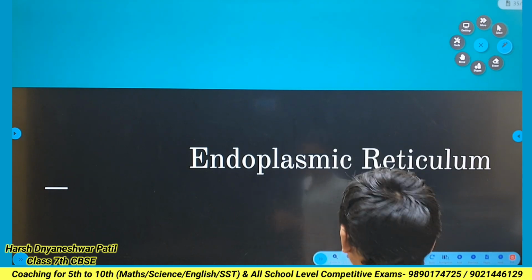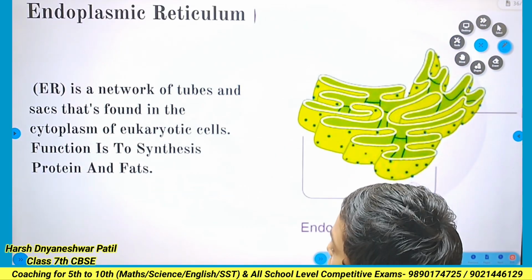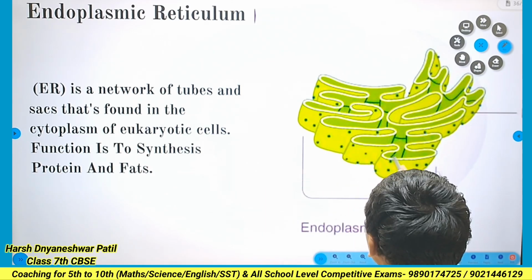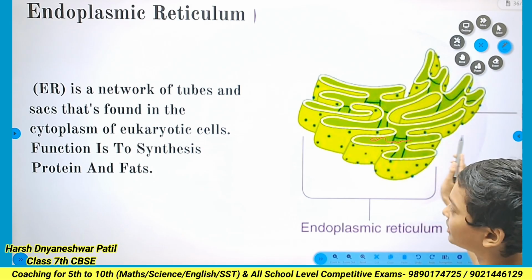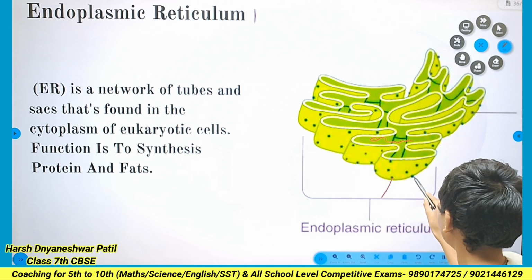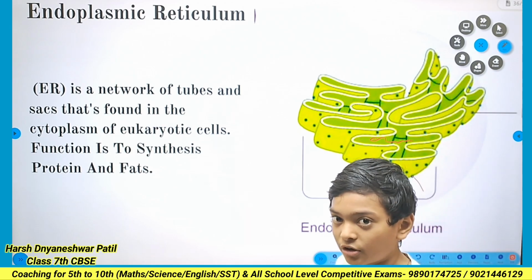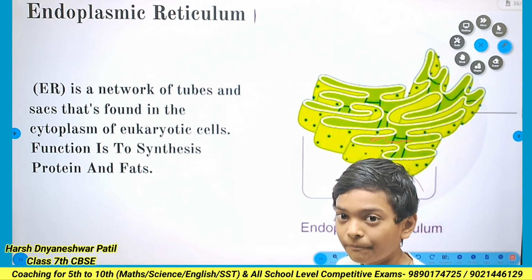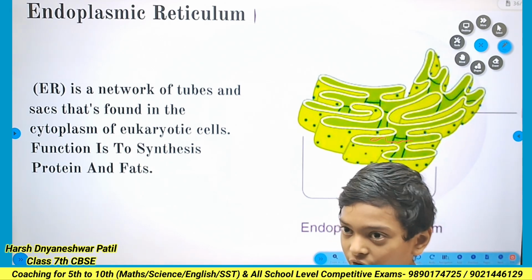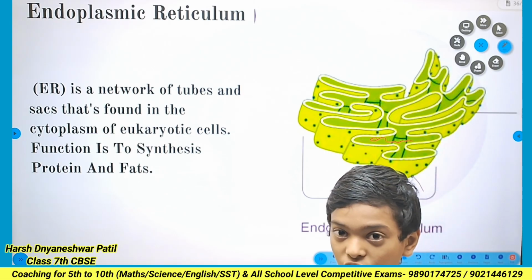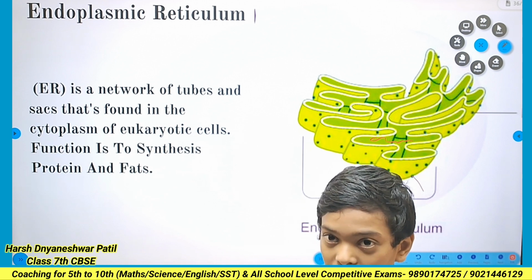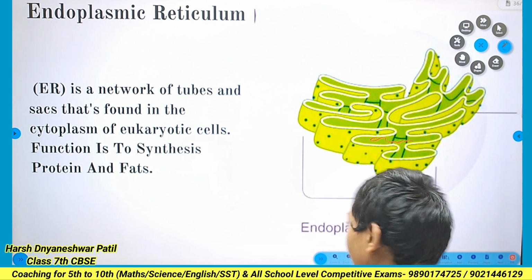Second is the endoplasmic reticulum. The endoplasmic reticulum is also called the network of tubes because many tube-like structures are present in it. With the presence of ribosomes, it can be classified into rough endoplasmic reticulum and smooth endoplasmic reticulum. The function of the rough endoplasmic reticulum is to synthesize proteins, and the function of the smooth endoplasmic reticulum is to synthesize fat.